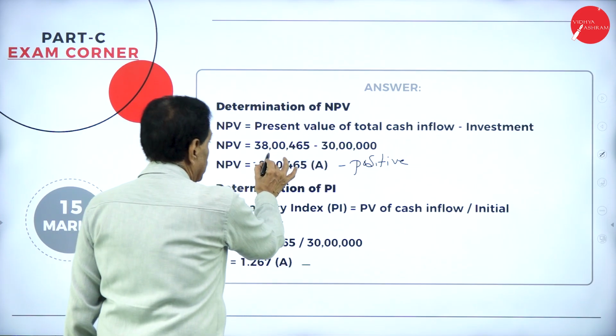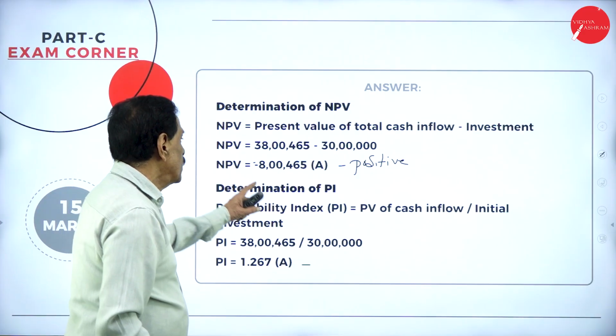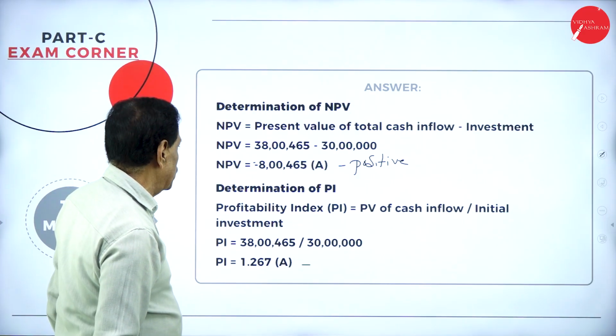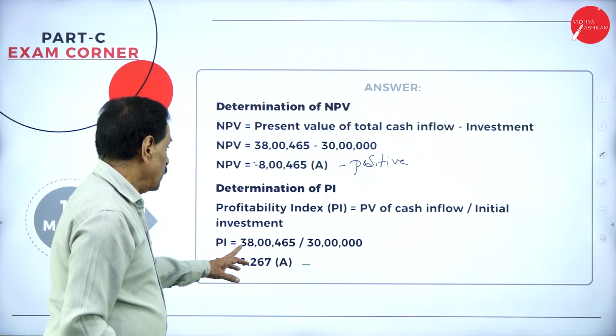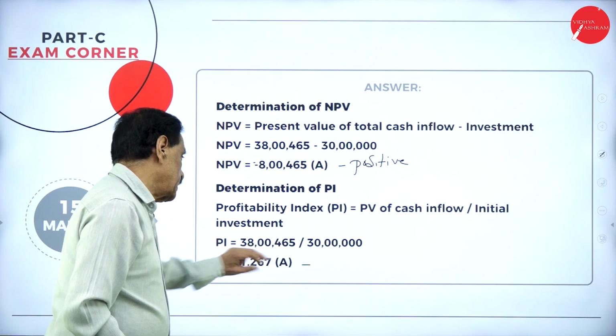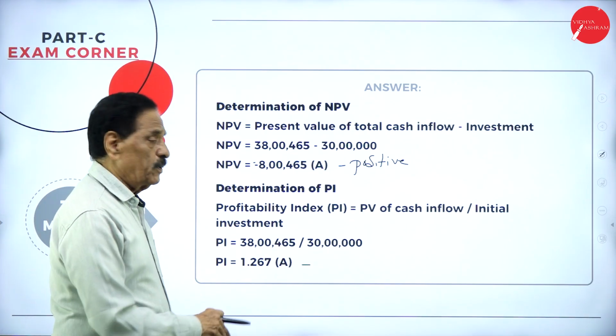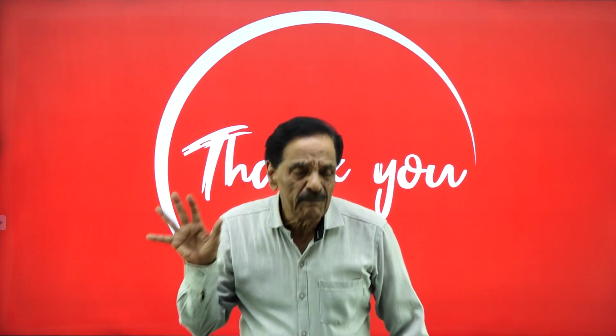What's the total present value? 38 lakh 465. Cost of the asset is 30 lakh. So positive is 8 lakh 465 in PV. Determination of profitability index: your total cash inflow is 38 lakh 465 divided by 30 lakh. It works out to 1.267. I solved all the three problems here.